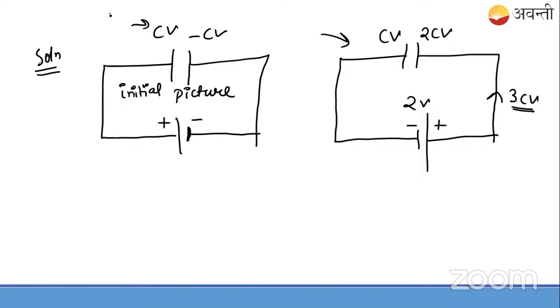See, what is this Q? This is Q only, no? I mean the charge which is passing is 3 CV here. Net charge, okay? So heat generated, you need to find heat generated, it is like energy here.